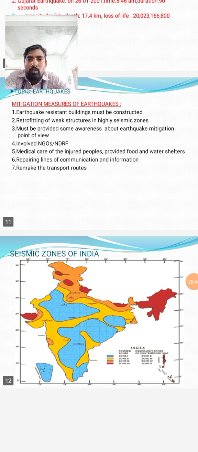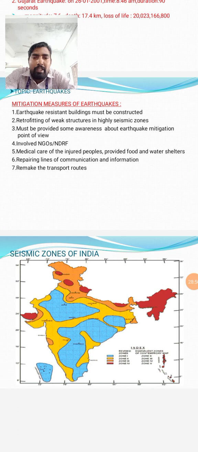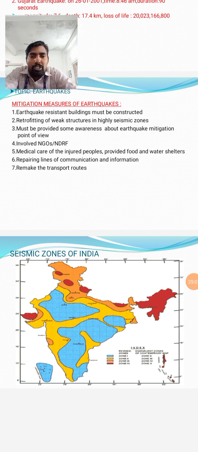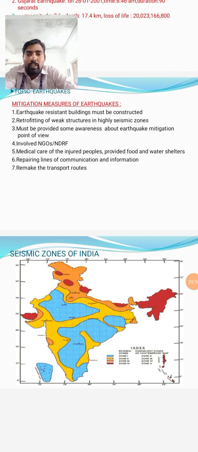Coming to the last one, seismic zones of India. In India there are 4 zones. Telangana and some of Andhra Pradesh are in zone 1, not affected much, the safest position. The red marked areas, the northeastern states, are the most affected areas of earthquakes.